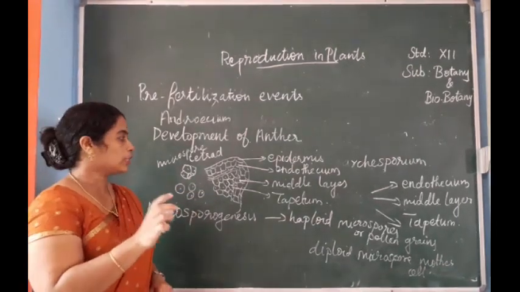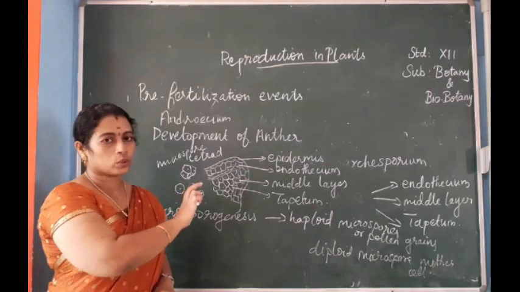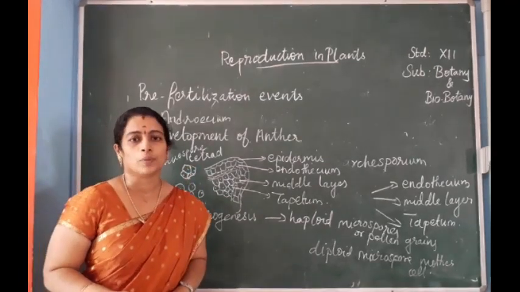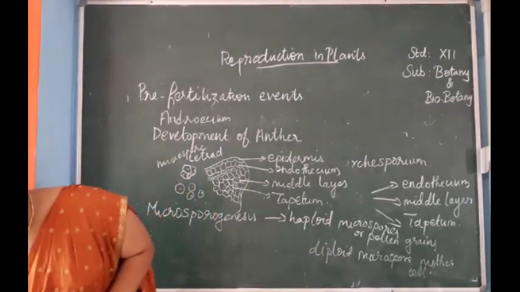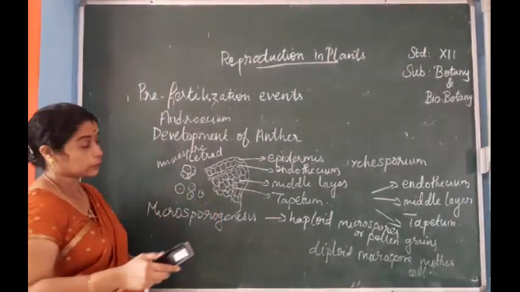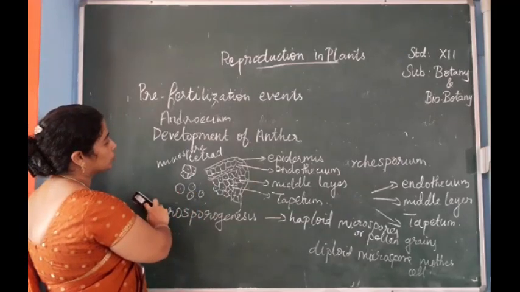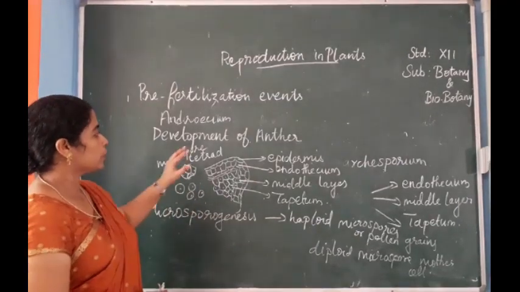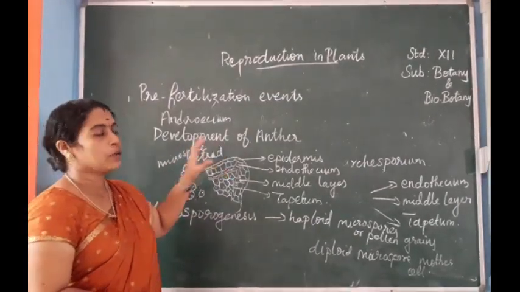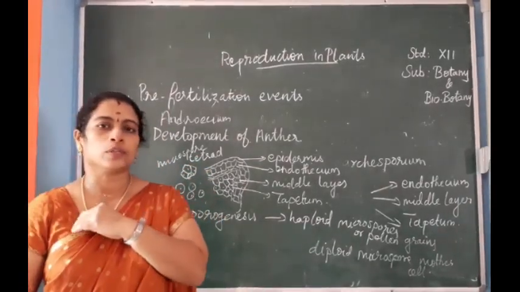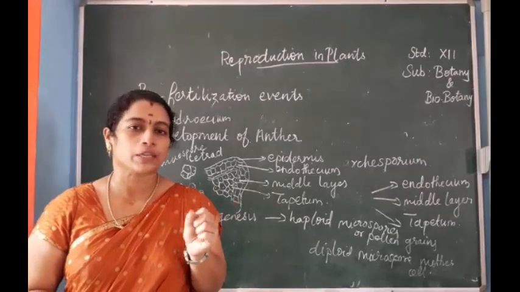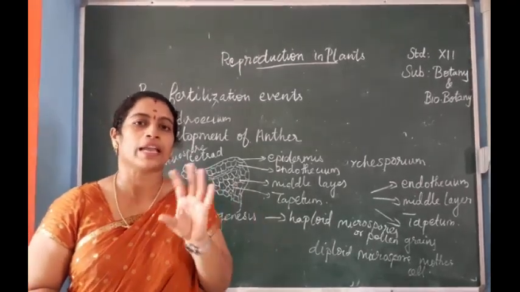So this is about the anther. How the pollen grains are formed in the anther. Once again, listen. Development of anther. First step, the anther will appear as a group of tissues which is covered by epidermis.